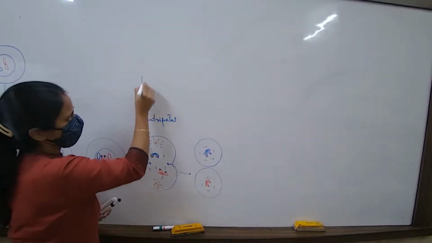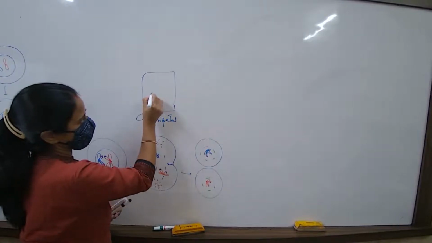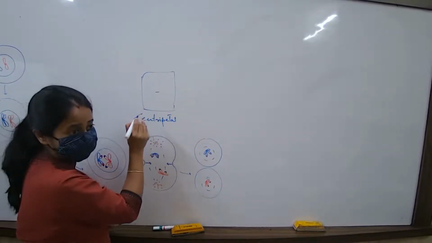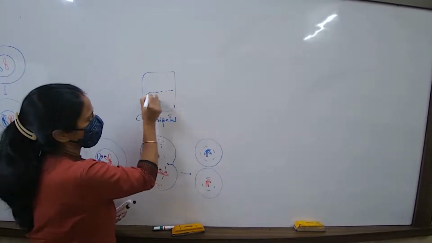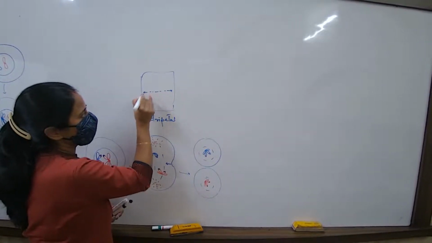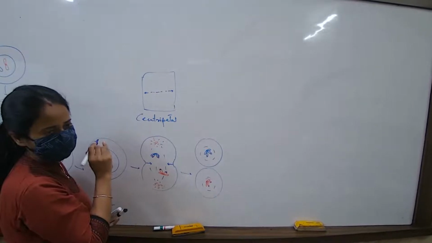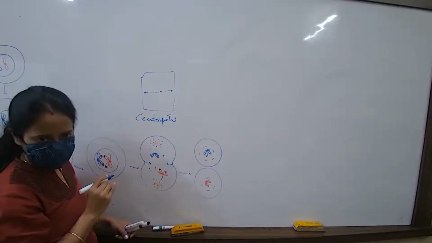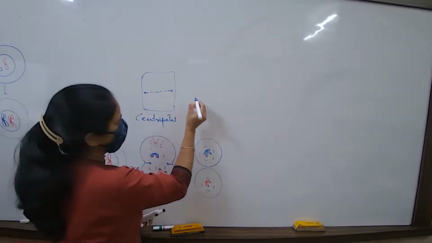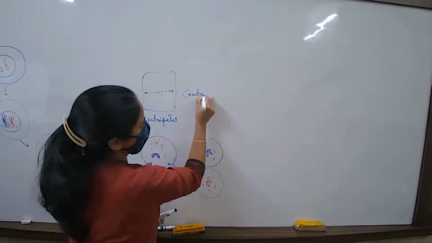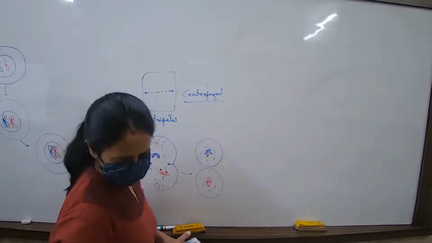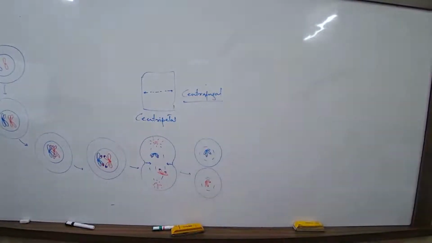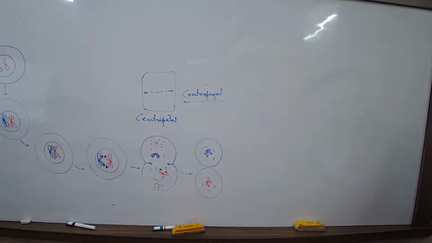No. If it is a plant cell, then I have to show you that the cell plate formation starts from here, center, and moving this way, and moving this. That is the movement is from center to the periphery. This is called centrifugal. I hope I'm correct. Just check. Centrifugal.